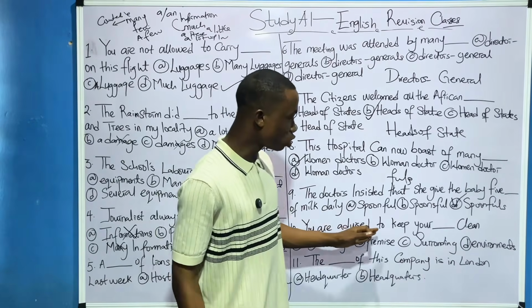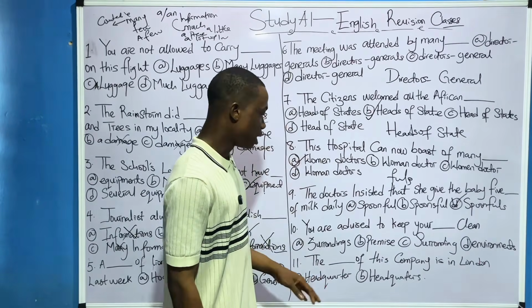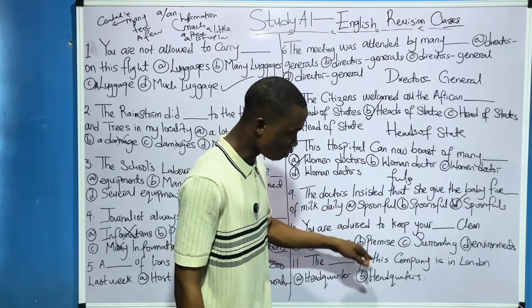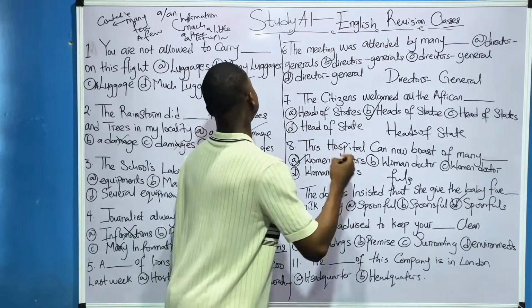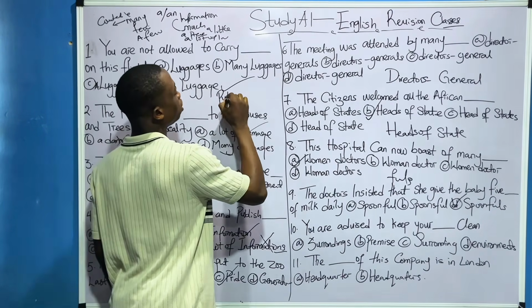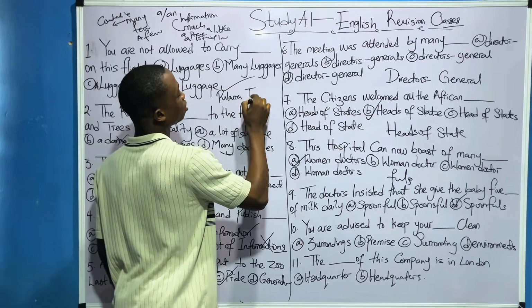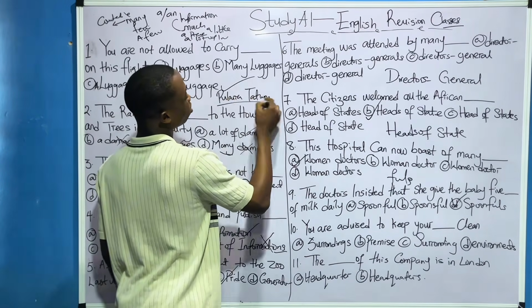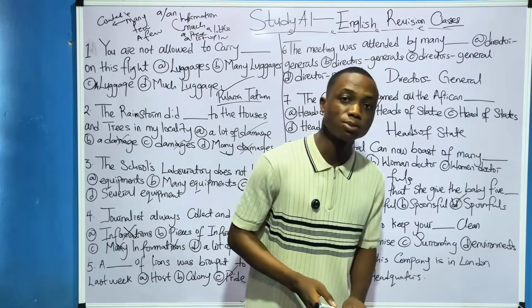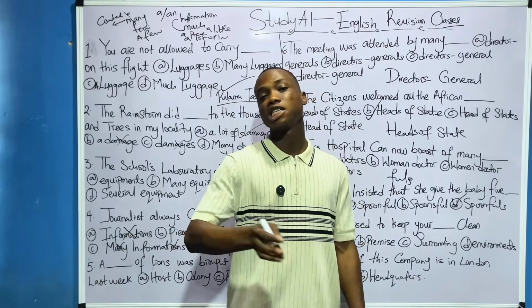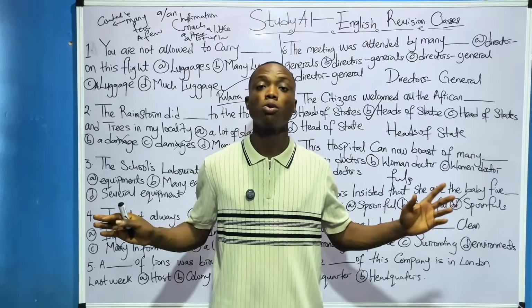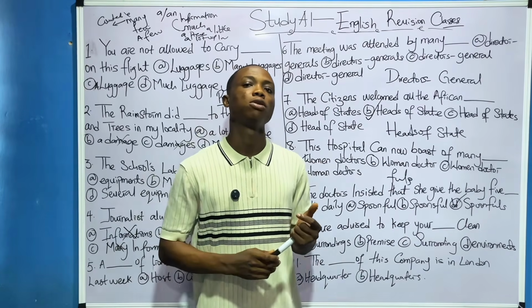Number 10. You are advised to keep your dash clean. Now, this part of English is called what? Pluralia tantum. Let me see. I think it's pluralia, something like this, tantum. Yes, but they will not ask you that one in the exam. Now, what are pluralia tantum? These are words that always carry S. And when you remove that S from the word, it makes that word completely what? Useless.